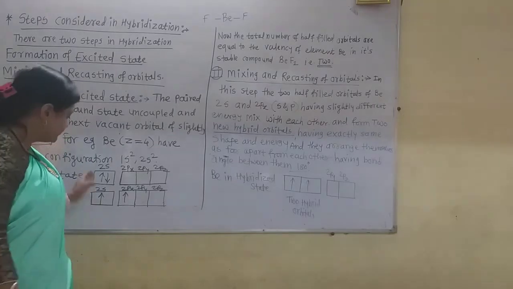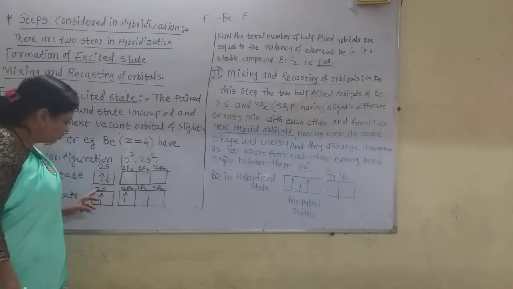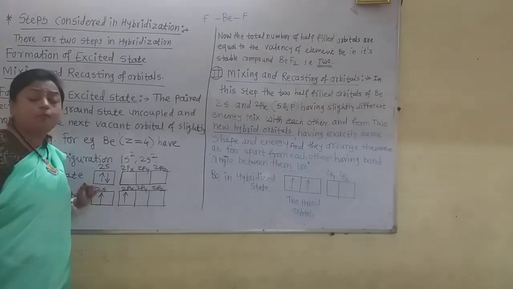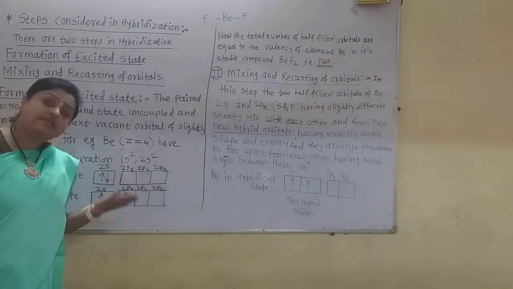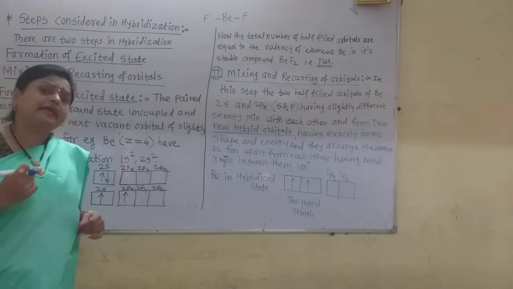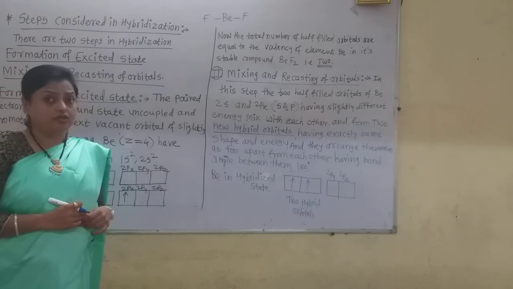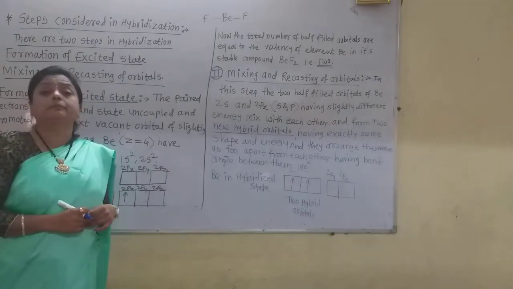Because the participating orbitals are one 2s and one 2p, that means one is an s orbital and the other is a p orbital. Then how is it possible that their energies are exactly equal, as said in hybridization? What is the main reason behind that?